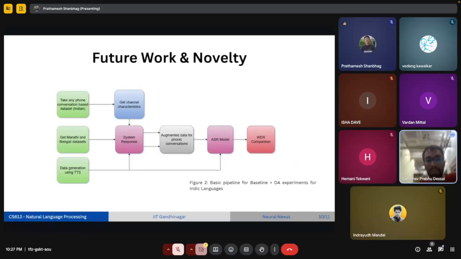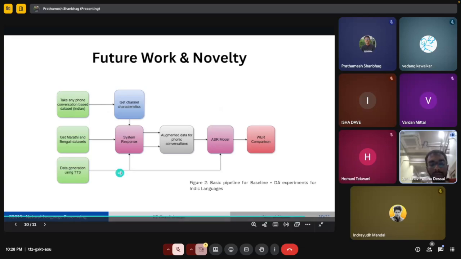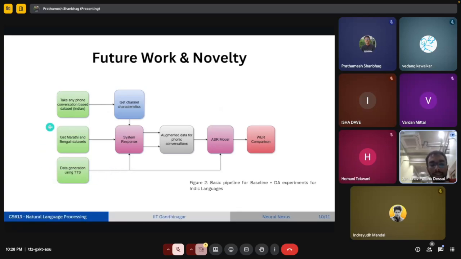So, with respect to this paper, our group will try to implement two new features, two things. One is we'll implement this paper on Indian datasets, that is Indian languages, basically Marathi and Bengali. And the second new feature or novelty which we are trying to do is on the data augmentation side. So basically, we take a phone conversation data set, which is Gramvani in Hindi. So basically, when two people are speaking on a phone, there is a channel through which the data is transferred. So we'll try to get the channel characteristics.